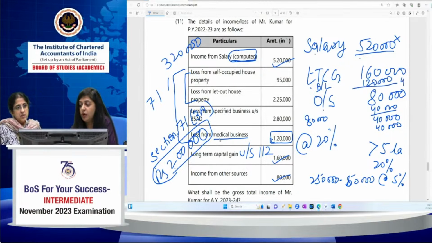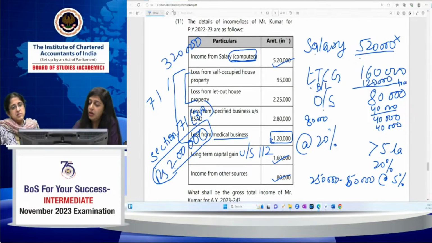So what will you have? You have the 40,000 long-term capital gain, and remaining other sources income you have already have.